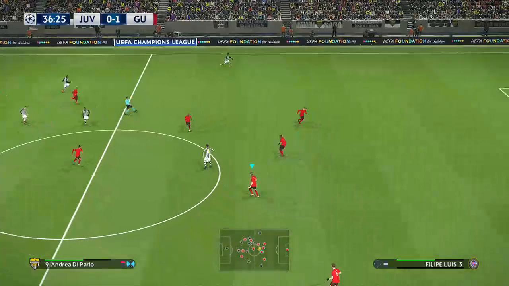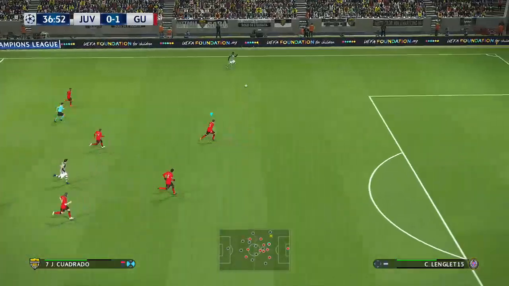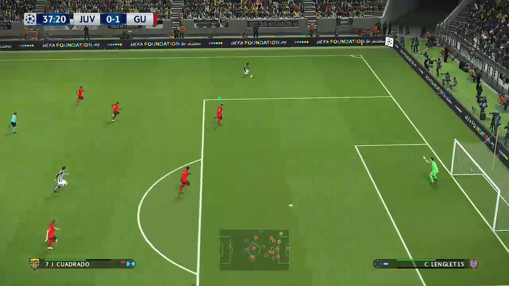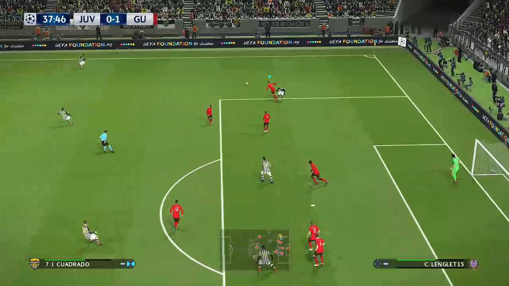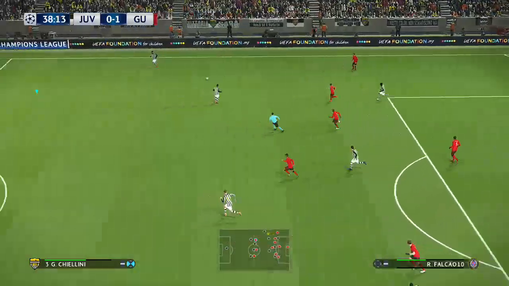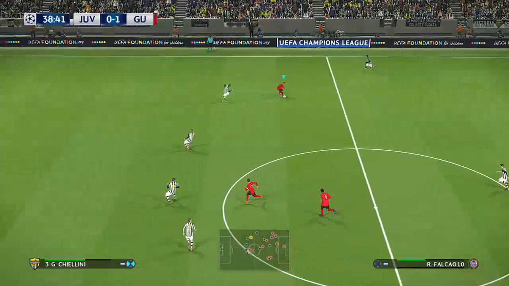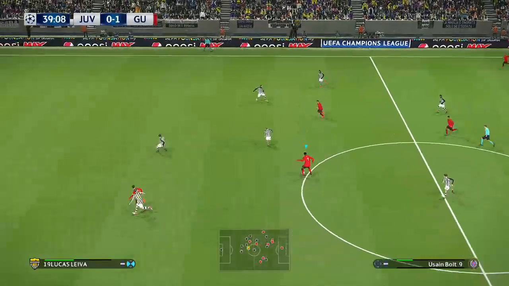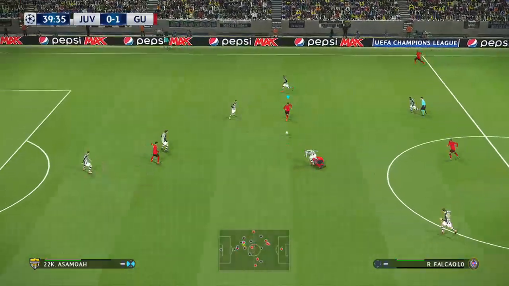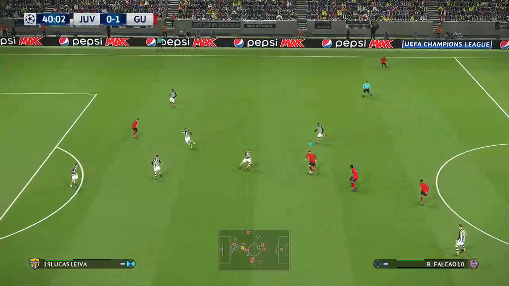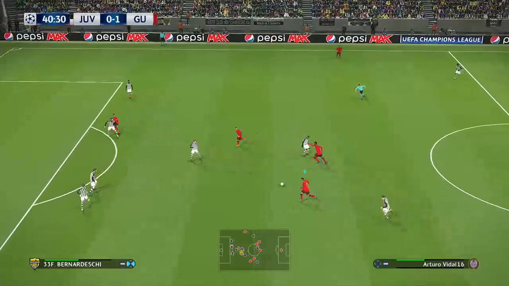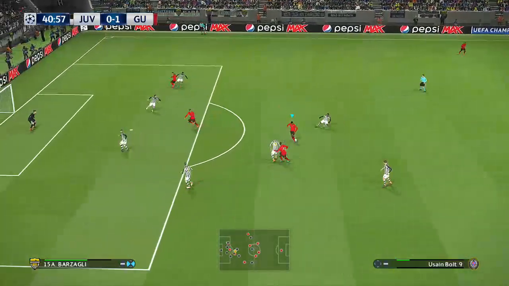Asamoah. Out to the left it goes. Now it's Cuadrado. Going through. The ball. Cuadrado, good defending there from Langlet. Looks to slip it through. Saves it there. Good defending there from United. Falcao. Now Bolt. Now here's Falcao again. Vidal.